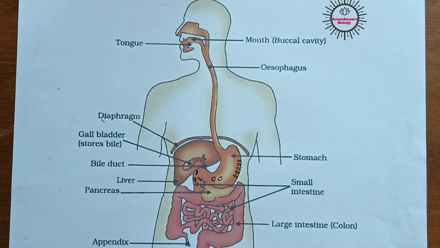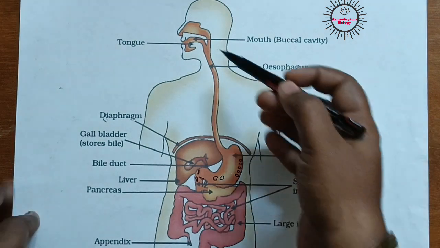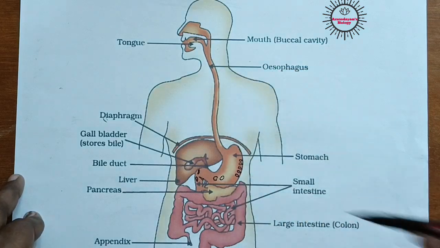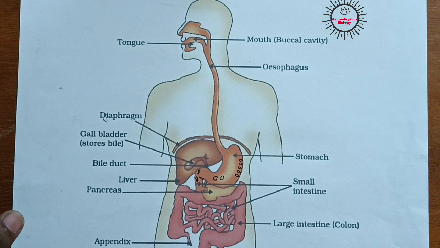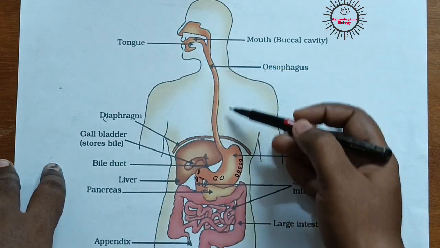Generally we will take different types of food materials, isn't it? We will take carbohydrates, proteins, vitamins, minerals, fiber containing food materials, isn't it? Fat containing food materials. So all of them have to pass through the same digestive tract, and different textured food we will take. Some might be in solid state, some might be in liquid state, and some might be in semi solid state, isn't it? But all of them have to pass through this same digestive tract.